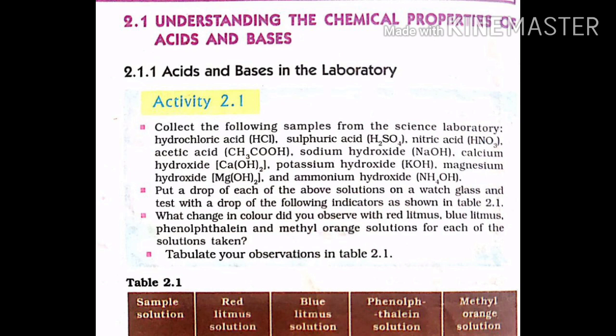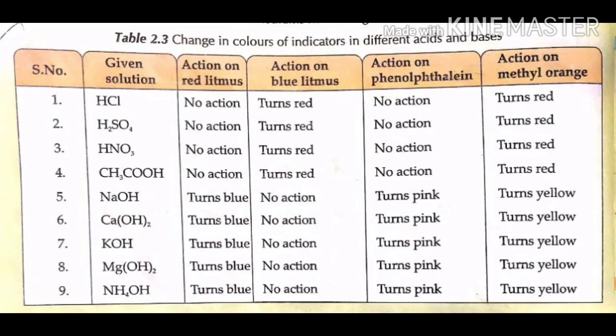Tabulate the observations in table 2.1. Look at the table. This shows change in colors of indicators in different acids and bases. The acids: hydrochloric acid HCl, sulfuric acid H2SO4, nitric acid HNO3, and acetic acid CH3COOH.